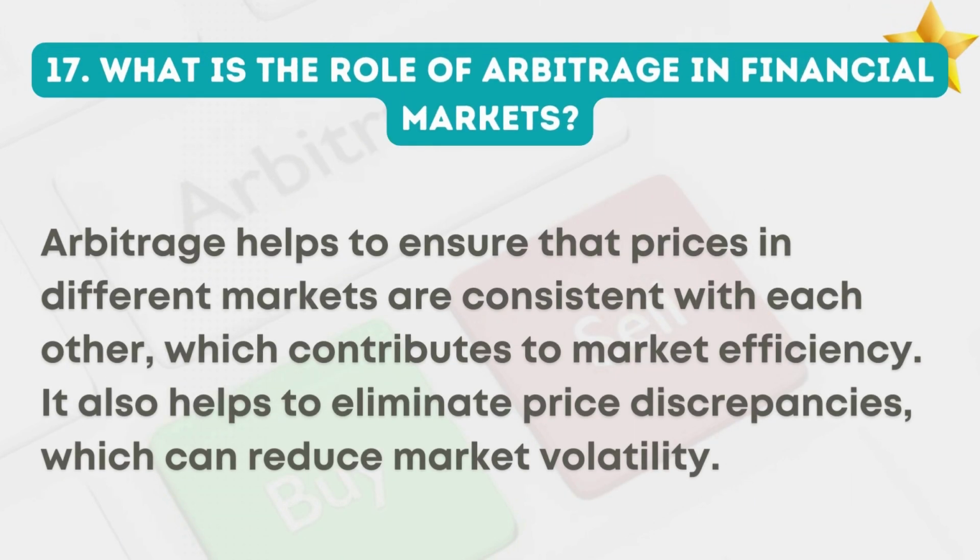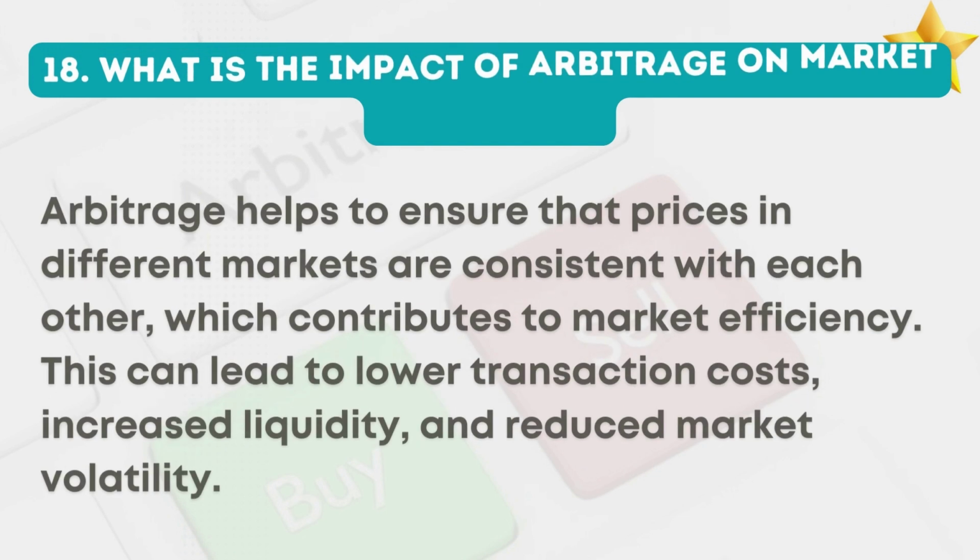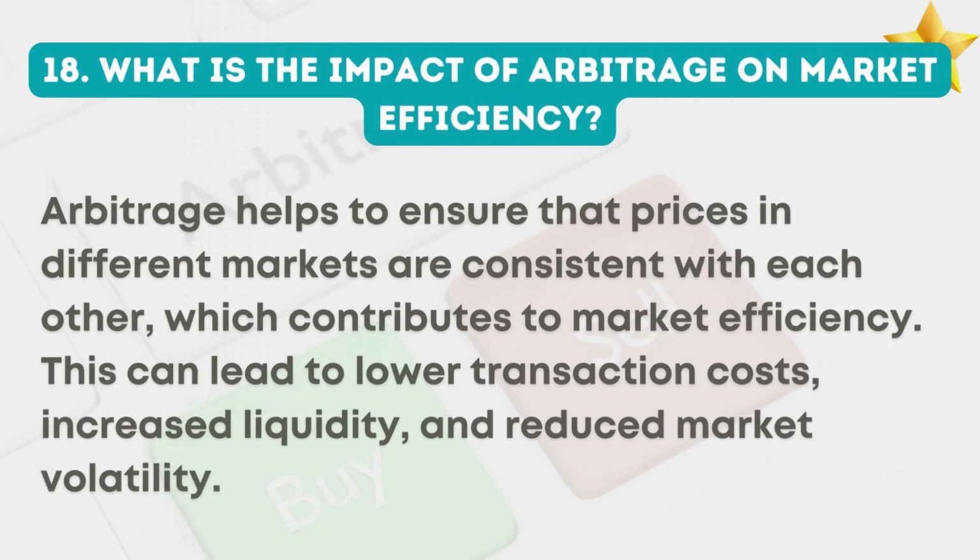17. What is the role of arbitrage in financial markets? Arbitrage helps to ensure that prices in different markets are consistent with each other, which contributes to market efficiency. It also helps to eliminate price discrepancies, which can reduce market volatility. 18. What is the impact of arbitrage on market efficiency? Arbitrage helps to ensure that prices in different markets are consistent with each other, which contributes to market efficiency. This can lead to lower transaction costs, increased liquidity, and reduced market volatility.